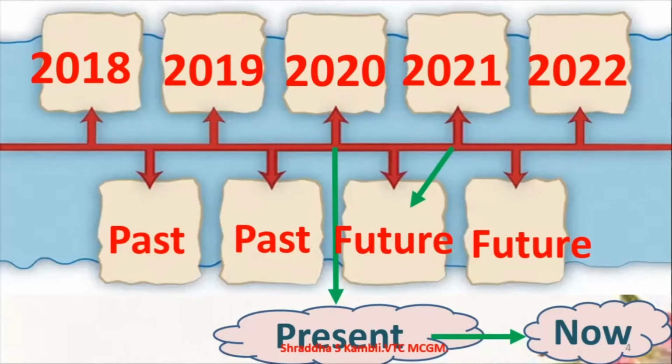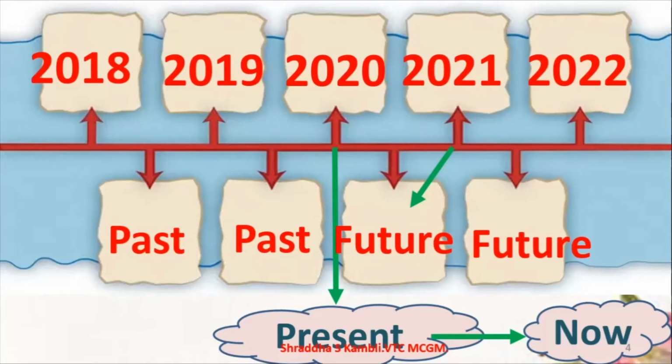Why do we have different names? For our convenience. In the same way, we have given names to time. Some part of the time we call the past, some part the present, and some part the future. We have done this for our convenience.